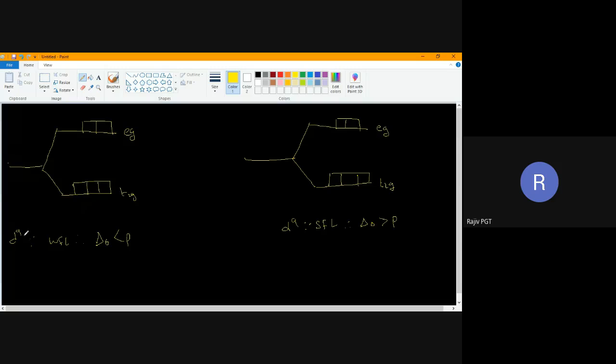Now here, D9 configuration. One electron here, one electron here, one electron here. Up to 3 electrons, no doubt. Now the fourth electron. Where do I have to place the fourth electron? In T2G or EG? Say. In this condition, the fourth electron. Which one? Say loudly. EG, correct. Thank you.